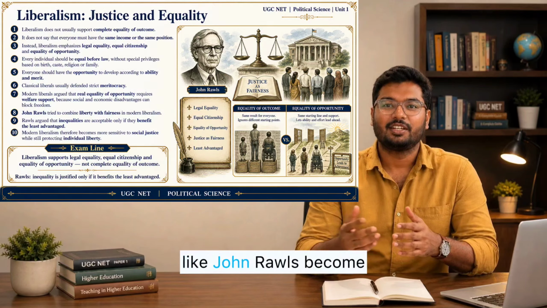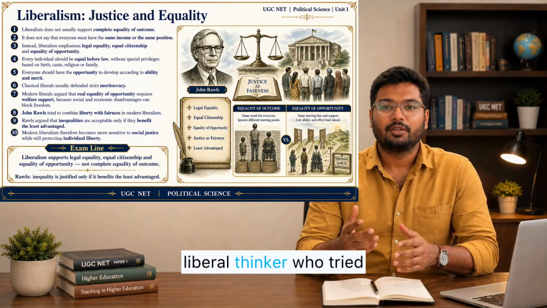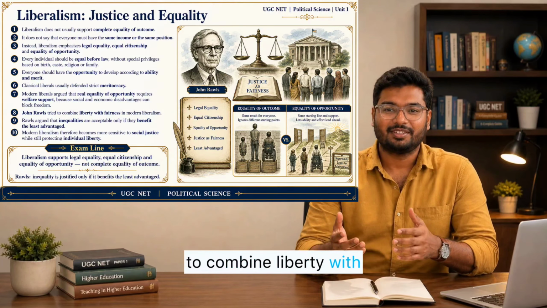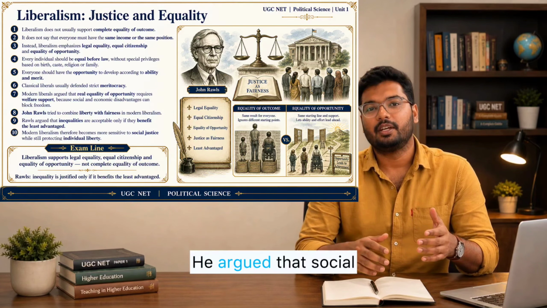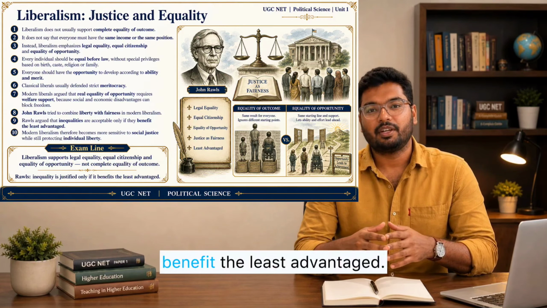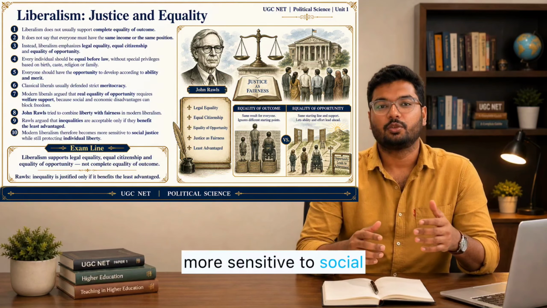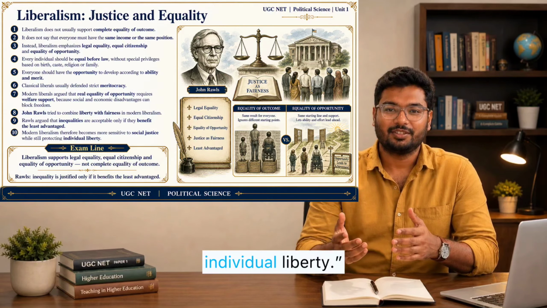This is where thinkers like John Rawls become important. Rawls is a modern liberal thinker who tried to combine liberty with fairness. He argued that social and economic inequalities are acceptable only if they benefit the least advantaged. So modern liberalism becomes more sensitive to social justice while still protecting individual liberty.